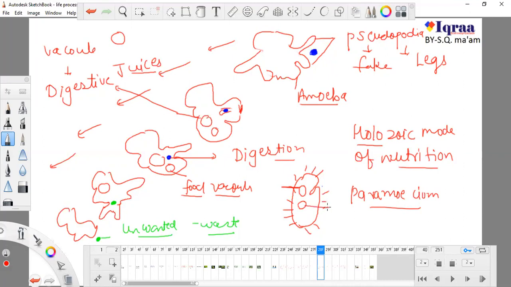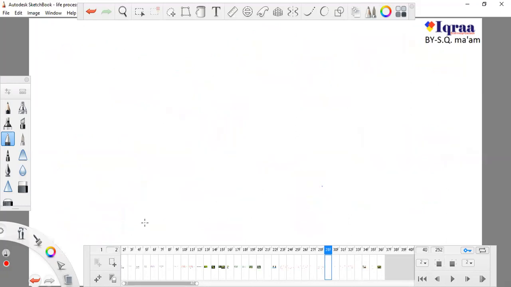Both of these organisms perform the same type of activity. Both of them perform the holozoic mode of nutrition. So now I'm exactly at the mode of holozoic nutrition. Holozoic nutrition is something where you eat something. Whenever we eat something, it is known as ingestion, eating of food.